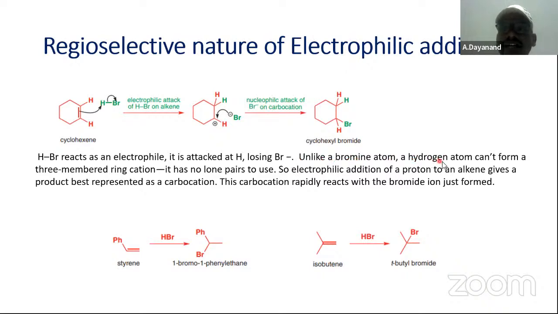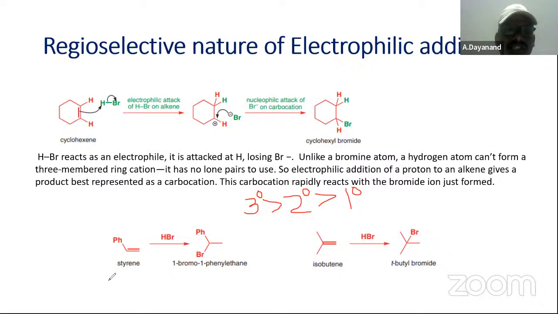Unlike the bromine atom, a hydrogen atom can't form a three-membered ring cation. It has no lone pairs to use. So electrophilic addition to a proton gives a product best represented as a carbocation. We know that among carbocations, the stability order is tertiary is more stable than secondary, then primary. Then here there is no such possibility. Why? Because we are using a symmetrical alkene.